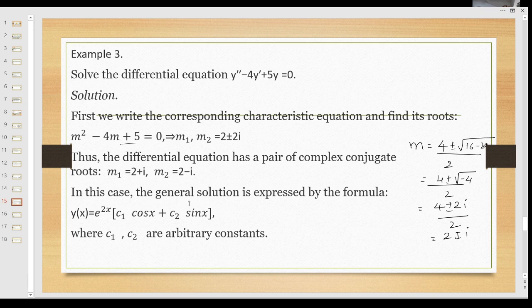In this case, the general solution is expressed as e power 2x into c1 cos x plus c2 sin x. In the formula I have separated the terms, and taking the e power term outside as common, we get e power 2x into c1 cos x plus c2 sin x, where c1 and c2 are arbitrary constants. So this is the general solution of this second order homogeneous linear differential equation with constant coefficients.